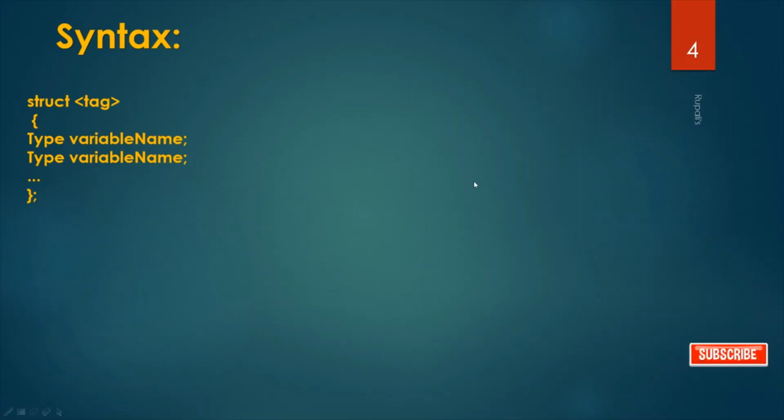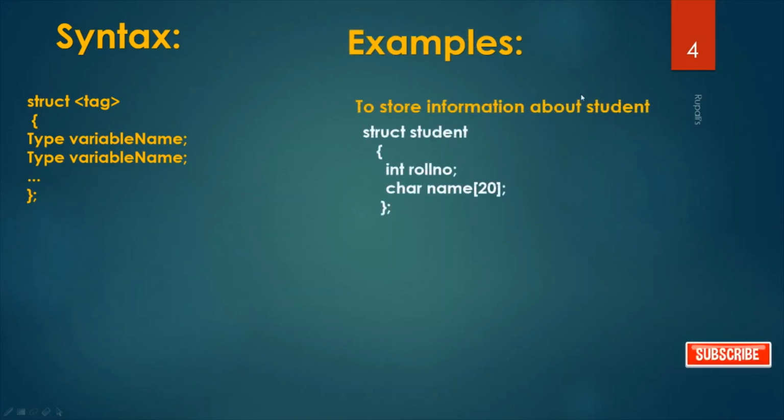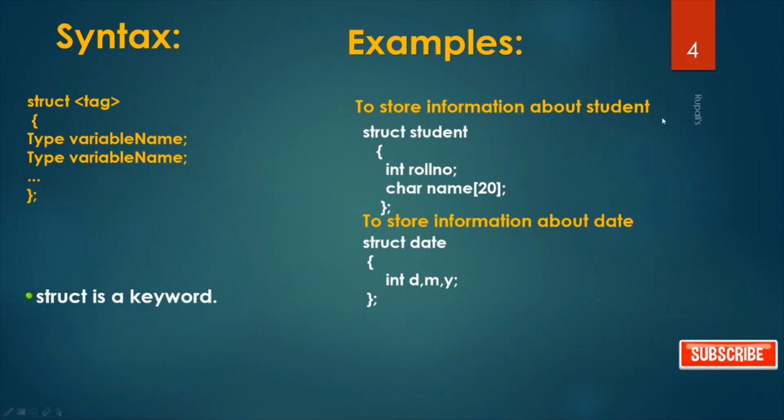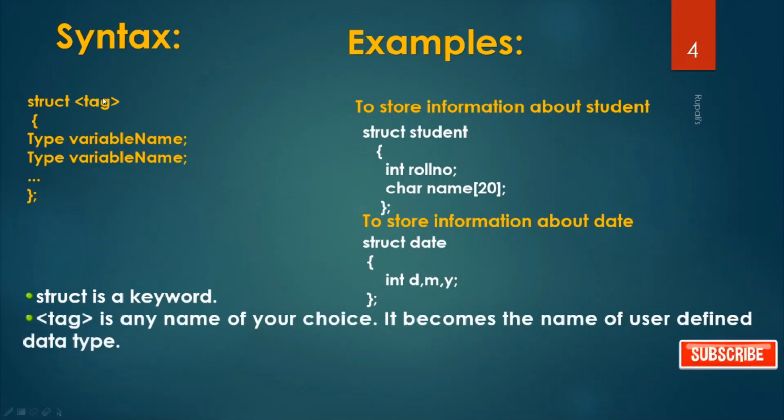Now the syntax. For defining any structure, you have to write in this way. See the example, to store information of the student. First, struct is a keyword. First you have to write struct. To store information about student, first you have to write struct. To store information about date, you have to write struct. See here. Then tag. Tag means your structure name, the name of your choice. It becomes the name of the user-defined data type. So you can give student, you can give date. So the name of your choice.